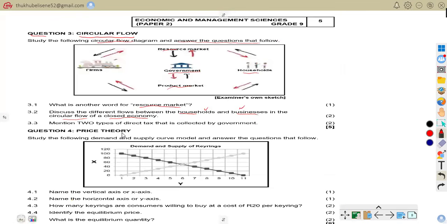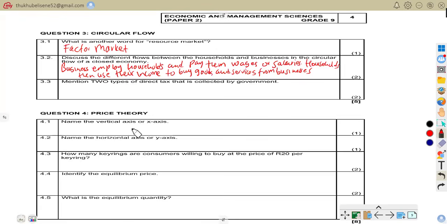Now let us go to question 3.3. Mention two types of tax that are collected by government. So we are going to have income tax and property tax.